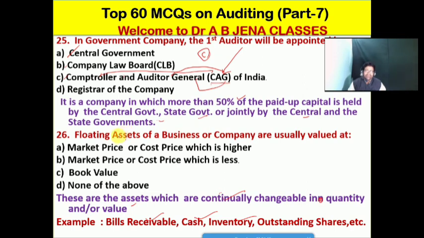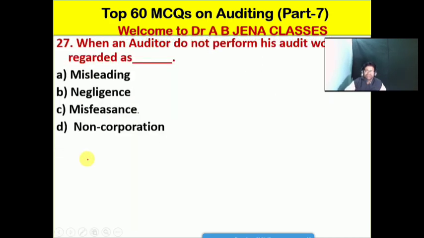Come to our discussion. The floating assets of a business or company are usually valued at which price? A market price or cost price, whichever is higher, B market price or cost price, whichever is less, C the book value, D none of above friends. So B is the right option for this MCQ. The floating assets of a business or a company are usually valued at market price or cost price, whichever is less. So next one we will see,